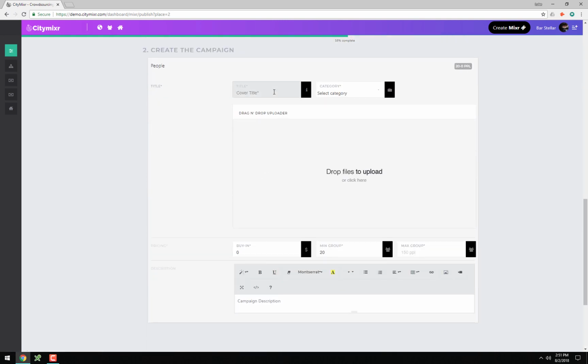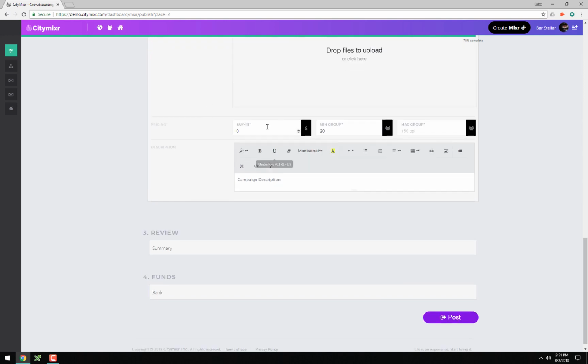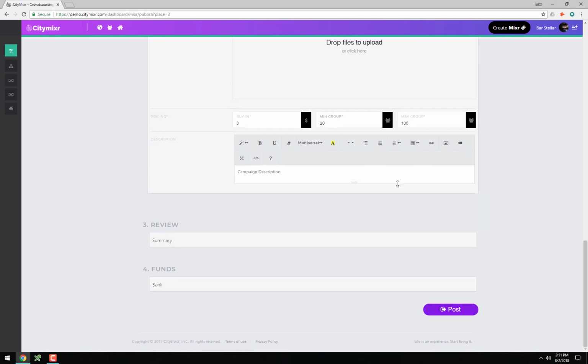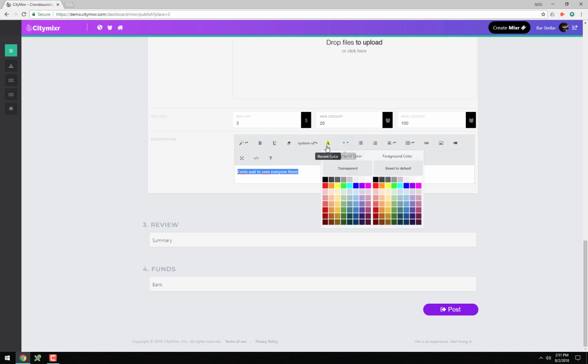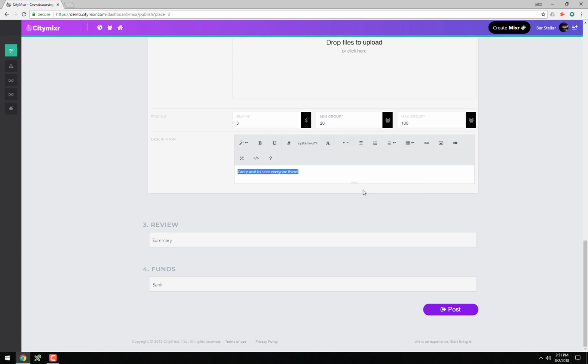And I'm going to add B-Day Bash for John. And I'm going to add the categories, food and drink. The buy-in, like I said, is to keep people to show up. So if I want people to join, maybe require them to put down $3 and make it a 100-person event max. Can't wait to see everyone there. There we go. Let's give it some flair. Okay. All right. That'll work.